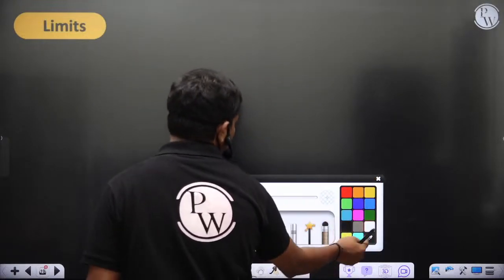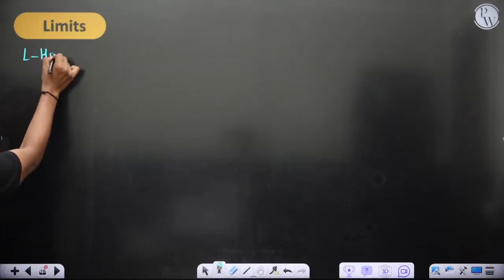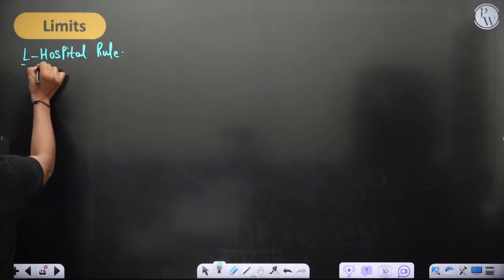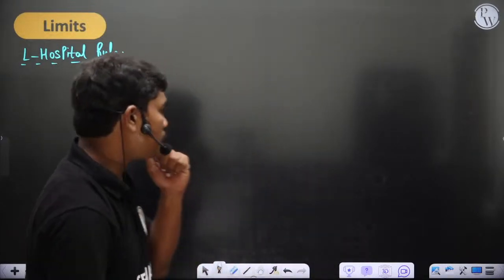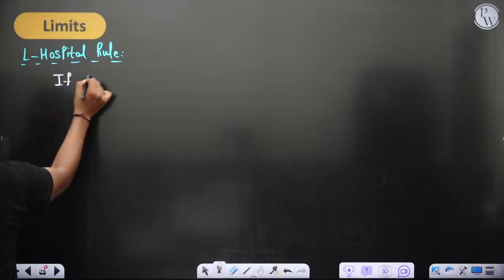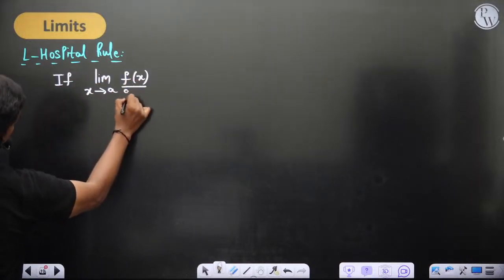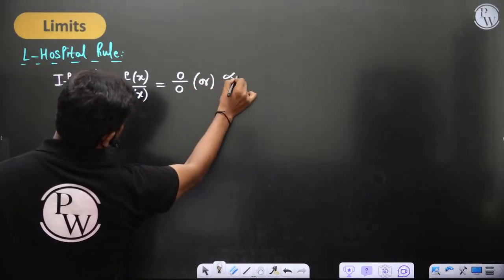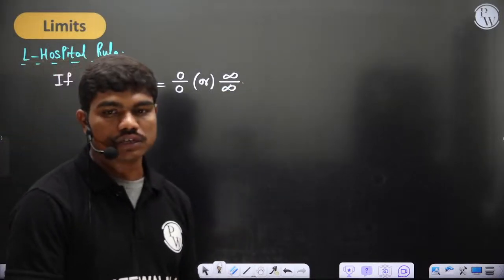So the first thing we'll do is, now you have the knowledge of derivatives, you can calculate the derivative. We can do something called L'Hospital rule, which is important. Not a bit, many times, the majority of the times we use this. L'Hospital rule is defined for the ratio of functions. If you have a ratio of two functions, and the limit as x tends to a of f of x by g of x is giving you the form 0 by 0 or infinity by infinity, then ultimately you cannot define these values. Then how does this limit have to be calculated?